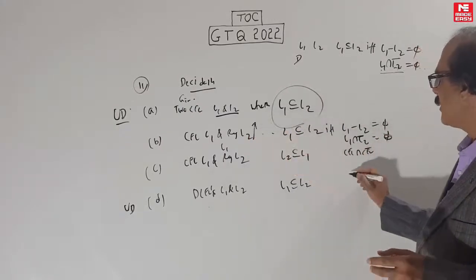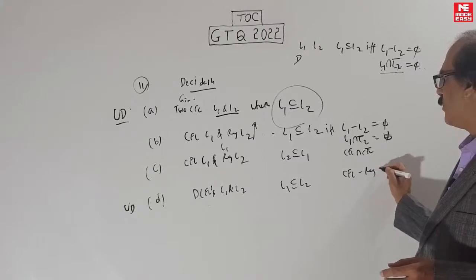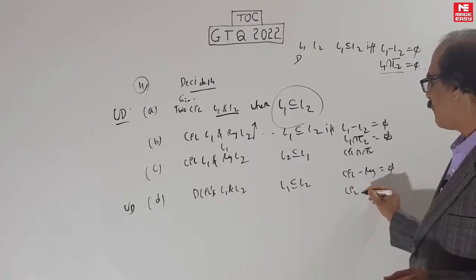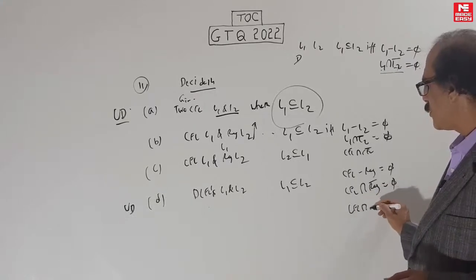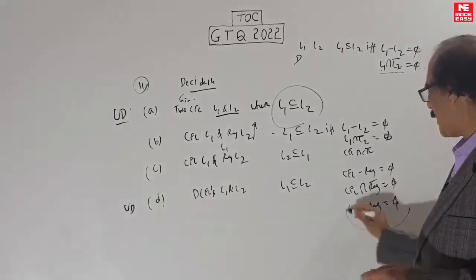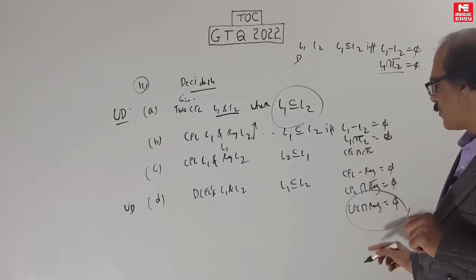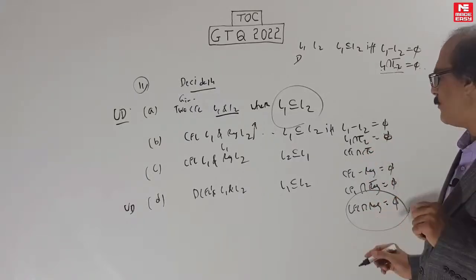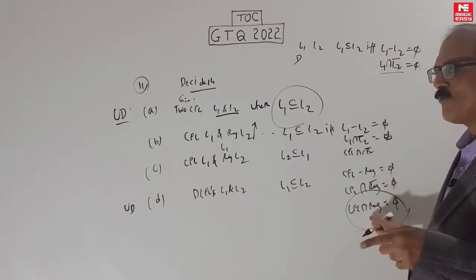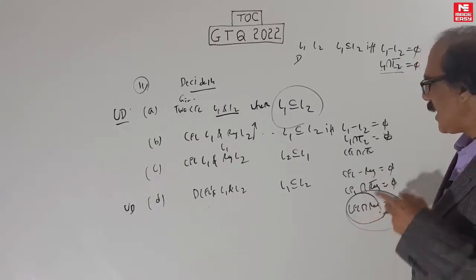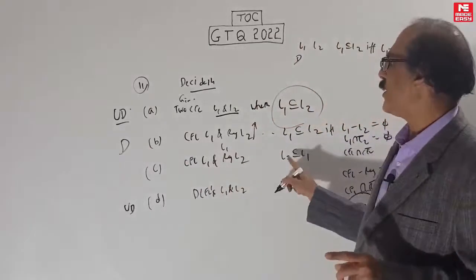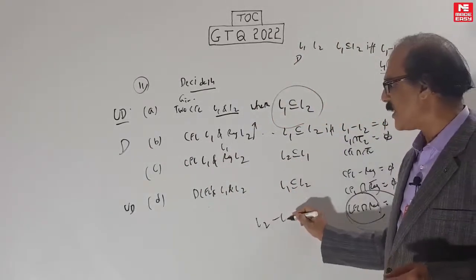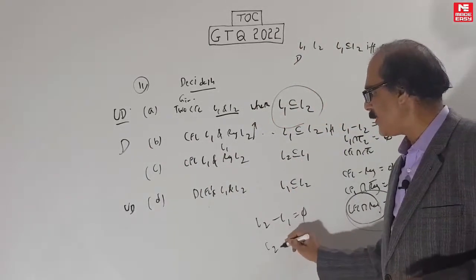Leave it as regular. You will get CFL minus regular equal to empty. That means CFL intersection regular complement equal to empty. But regular complement is regular, so this becomes CFL, and this is decidable. Like we saw in the last question, CFL intersection regular being empty is decidable, because CFL intersection regular is CFL, so you can construct a PDA, and PDA emptiness is decidable. So this is decidable. Whereas for L2 subset of L1, it will be L2 minus L1 equal to empty. This will become L2 intersection L1 bar.